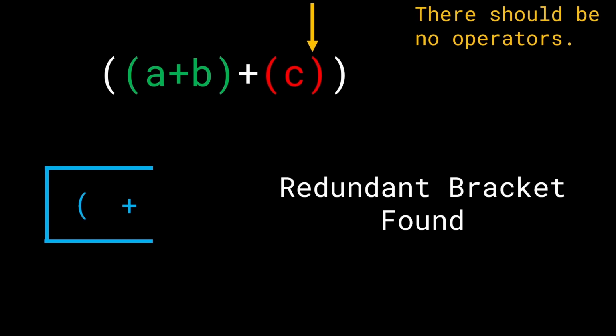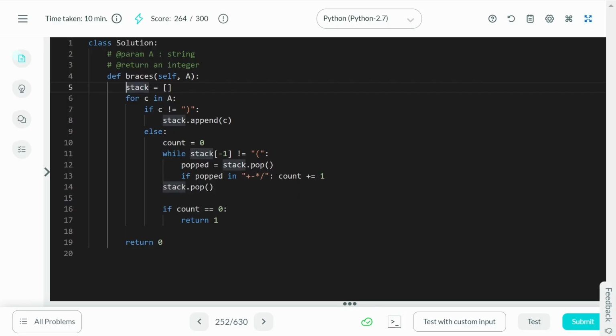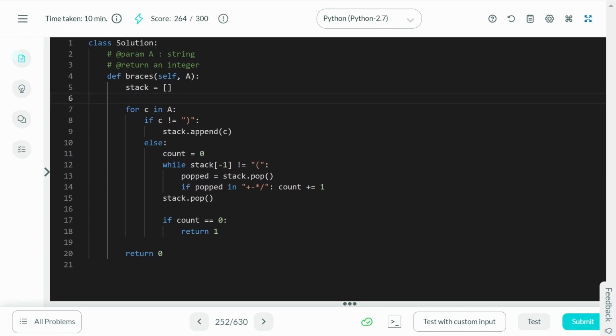We have found a redundant bracket and we can return true that yes, indeed, there are redundant brackets in this input. All right, so let's go ahead and take a look at the optimized solution and we'll code this up. This is going to be the code where we start from an empty stack. Again, very simple. And then we'll iterate over all the characters in the input string.